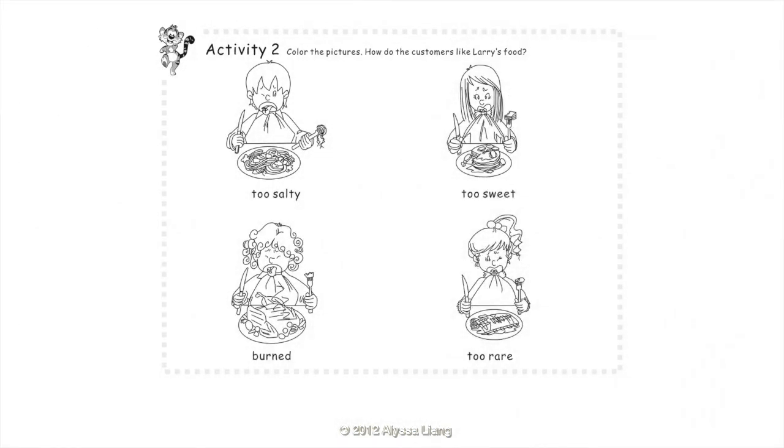Activity 2. Color the pictures. How do the customers like Larry's food? The spaghetti is too salty. The pancakes are too sweet. The roast chicken is burned. The ribs are too rare.